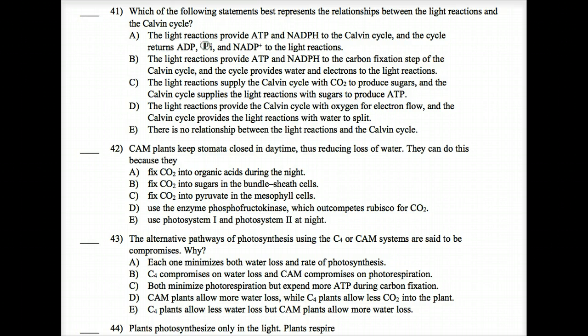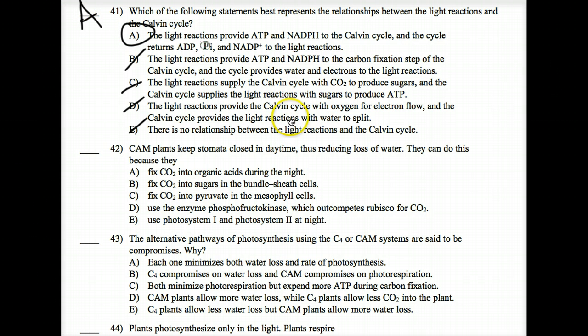Number 41. Which of the following statements best represents the relationship between the light reactions and the Calvin cycle? The light reactions provide ATP and NADPH to the Calvin cycle, and the cycle returns ADP, inorganic phosphate, and NADP plus. That's true, but I don't know that that really best illustrates it. Light reactions provide blah to the carbon fixation step of the Calvin cycle. The Calvin cycle provides water and electrons to the light reaction. That is false. Light reactions supply Calvin cycle with carbon dioxide. Wrong. Light reactions provide Calvin cycle with oxygen for electron flow. Wrong. There's no relationship. Wrong. So I guess my answer is A.